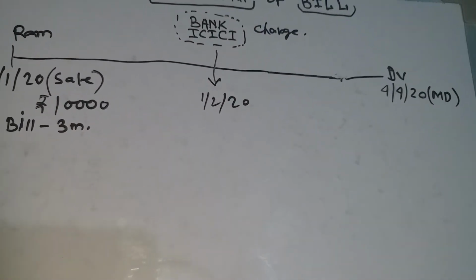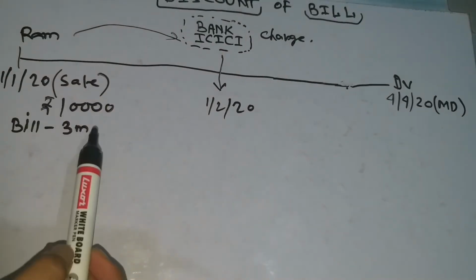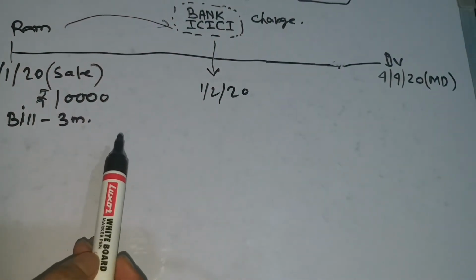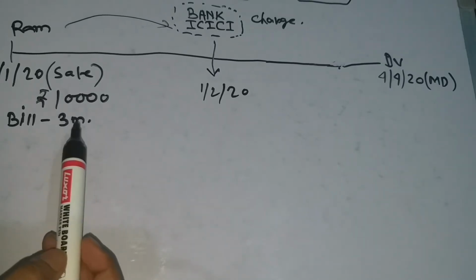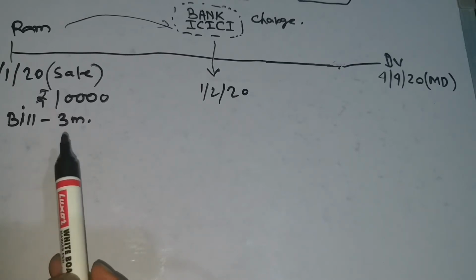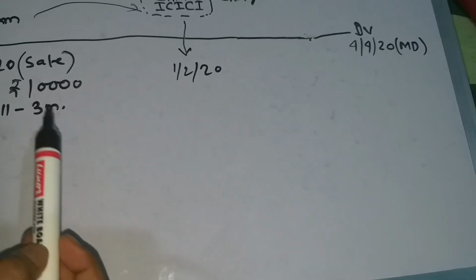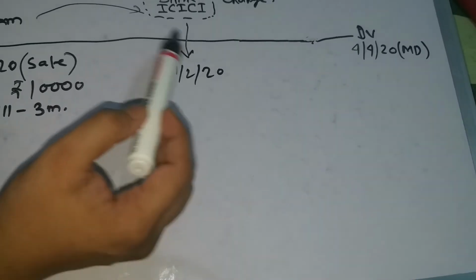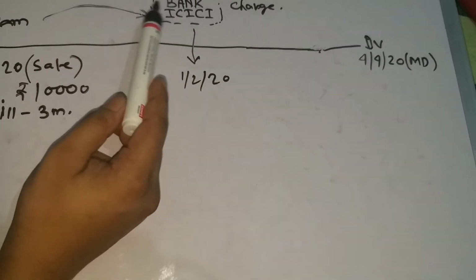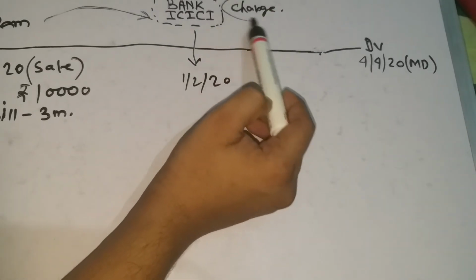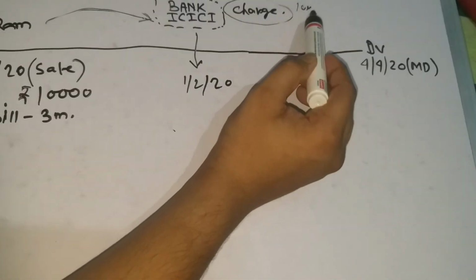Now Ram went to the bank and said that I want to discount my bill, and the bank said okay, you give me your bill and I will go to Dev, then I will recover your money. So Ram gave the bill, then the bank said that you have to pay this charge, it will be 10%.